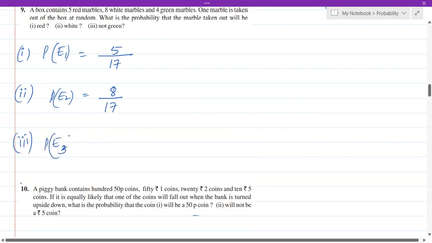P of E3, the probability of not taking green. Not taking green is simply taking the other two colors, isn't it? If you are not taking green, it will be the other two colors. The other two colors are red and white. How many are there? Red is 5 and white is 8. So totally you have 13 out of how much? 17. Therefore, the probability will be 13 by 17. Okay, let's get into the next one.